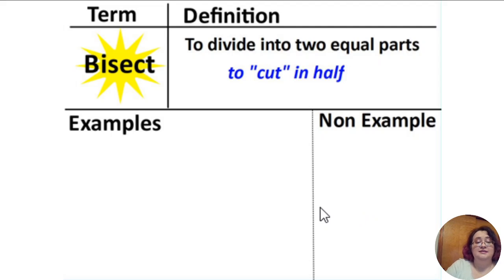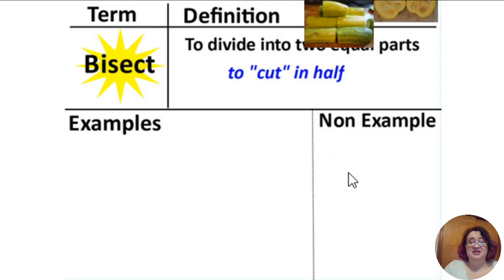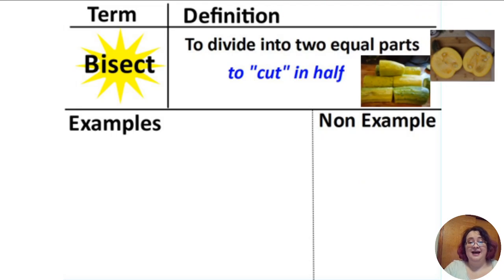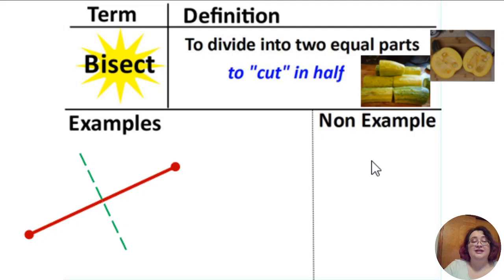To bisect. To bisect, we cut in two equal parts. So we are cutting something in half. We do this a lot in the kitchen, right? Cutting vegetables in half. So to bisect something, we cut it exactly in half. So with a line segment, you would have to cut it in half through the midpoint, and either side would have to be the same measurement. On this example, we have 4 inches on both sides, so this green dotted line here is bisecting the line segment.